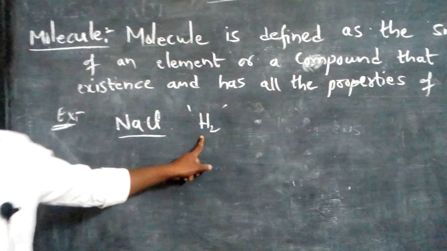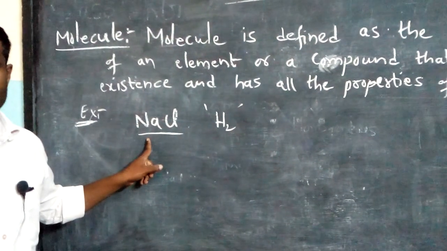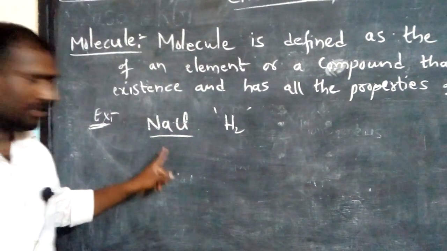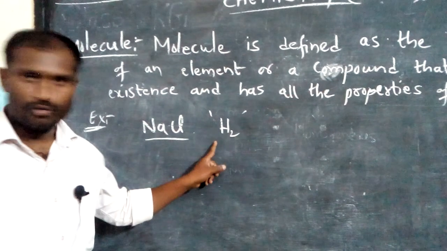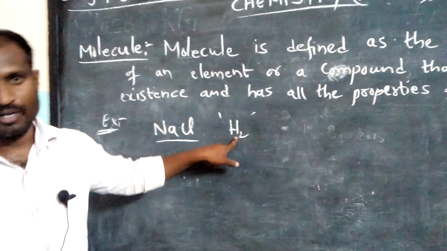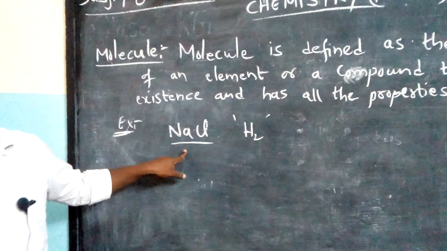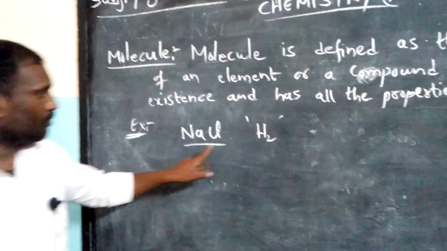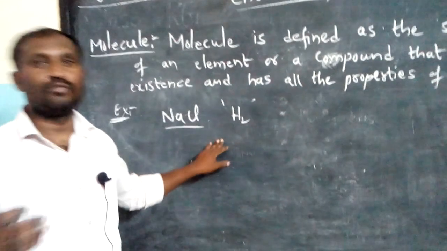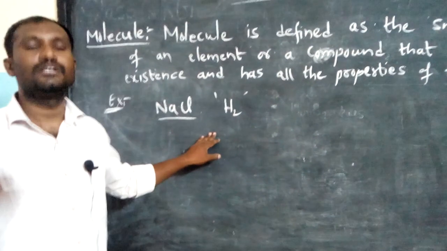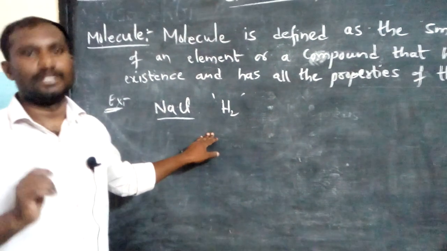Hydrogen is a molecule, and NaCl is also a molecule. Listen carefully, students. These two can be called molecules. But in this H2 hydrogen molecule, the atoms are the same, similar atoms, and in NaCl dissimilar atoms are there. So molecules can be formed by similar atoms of elements or dissimilar atoms of elements.